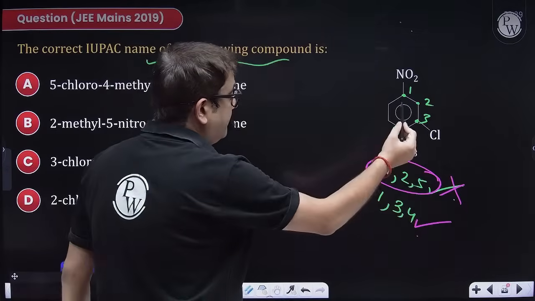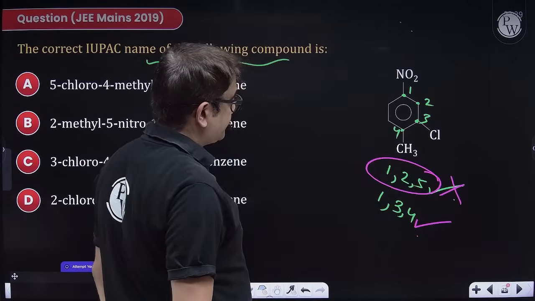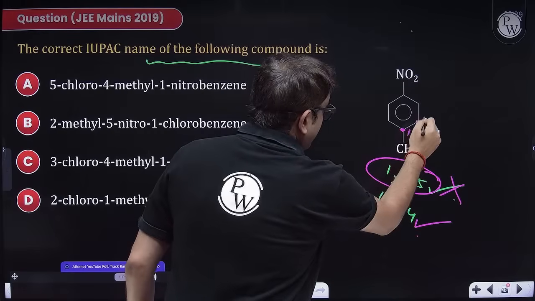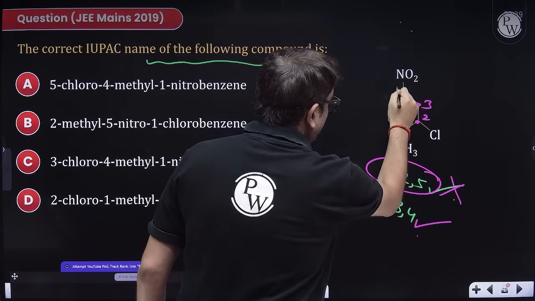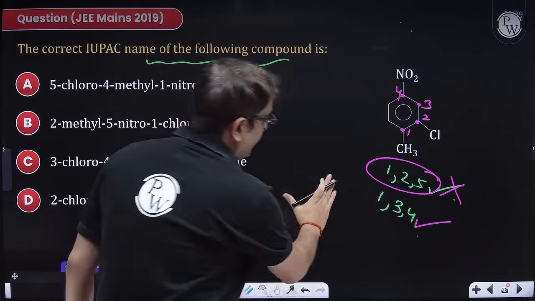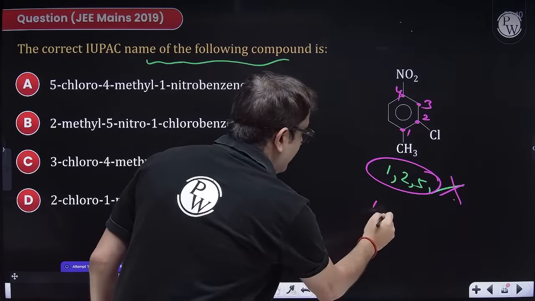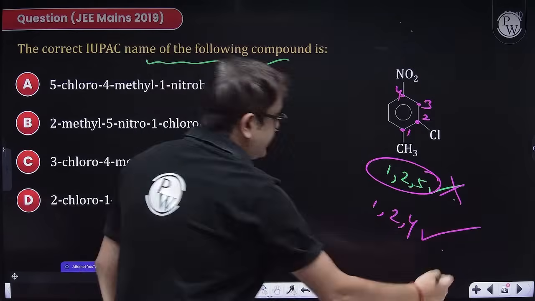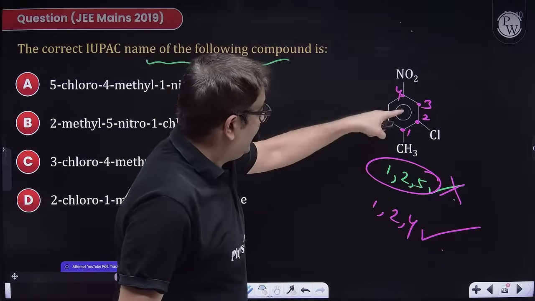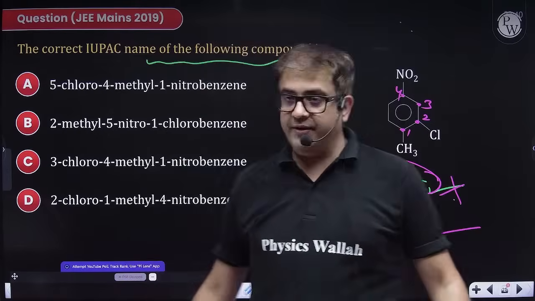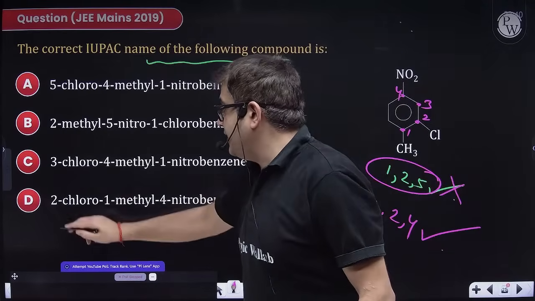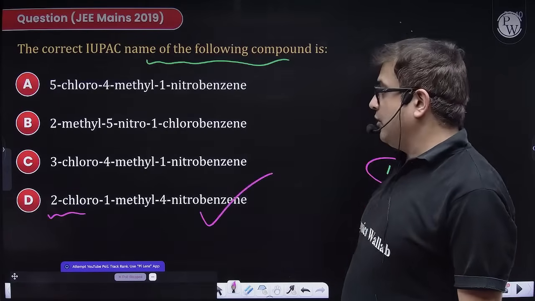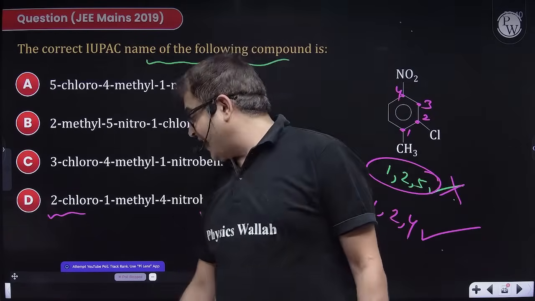So this will be okay. Then in that case, you should go like this: 1, 2, 3, 4. Okay, in this way, I'll be getting 1, 2 and 4. No beta, no. This is correct. So this is 1 methyl, 2 chloro and 4 nitro. Perfect. But obviously chlorine starts with a C, so 2 chloro, 1 methyl and 4 nitrobenzene. Good question. D is our right answer.